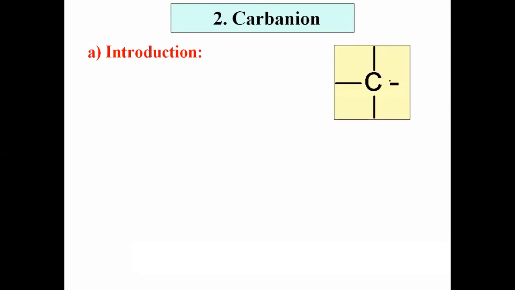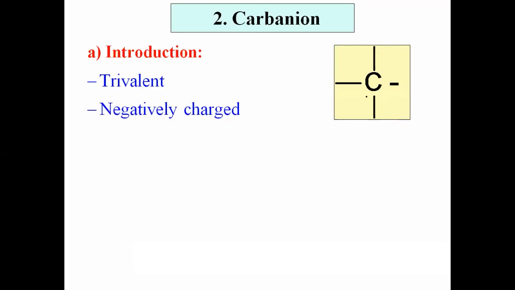Now what is the main concept regarding carbanion? In the first step, it is trivalent, having 3 covalent bonds. In carbanion, carbon has 3 covalent bonds, meaning it is trivalent. Then that carbon has a negative charge, meaning it is a negatively charged species. This is again an important concept. Now, how many electrons are there in the valence shell of carbon?